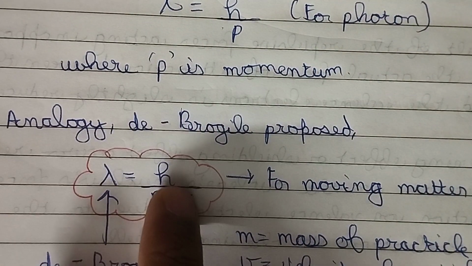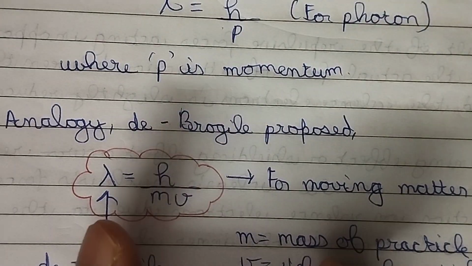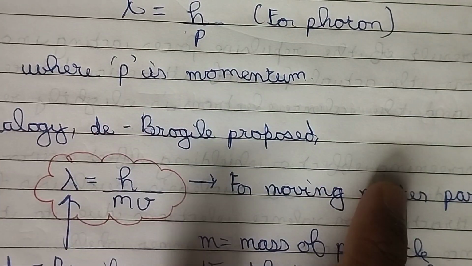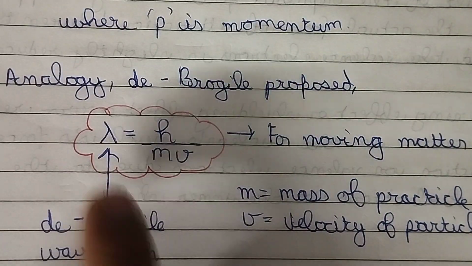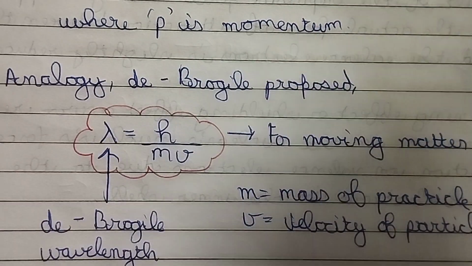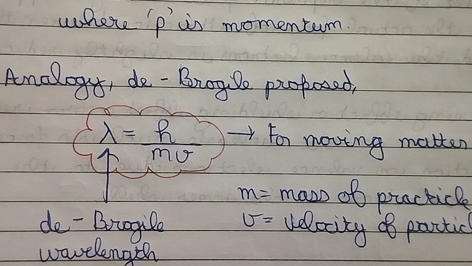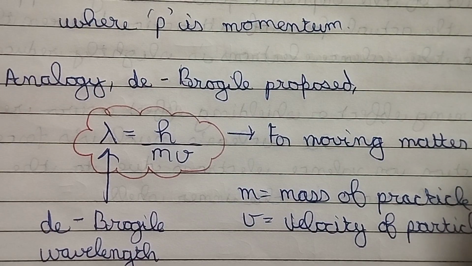Common sense. And this formula is only applicable for fast moving matter. Lambda here is the De Broglie wavelength, m is the mass of the particle, v is the velocity of the particle, and h is known as Planck's constant, that is 6.6 into 10 power negative 34 joule second.